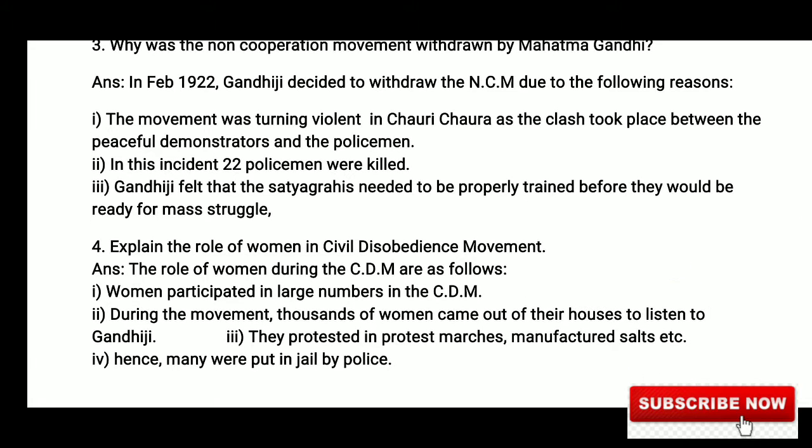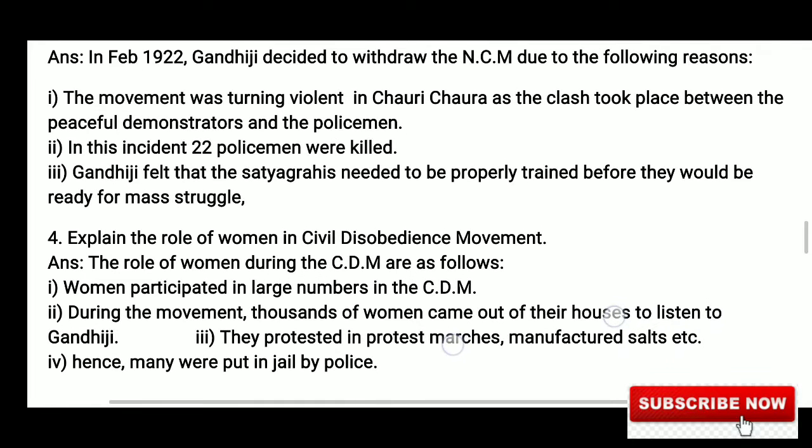Next question is, explain the role of women in the civil disobedience movement. So women participated in large numbers in the civil disobedience movement. During the movement, thousands of women came out of their houses to listen to Gandhiji. They took part in protest marches, manufactured salt, etc., and hence many were put in jail by the British police. Now let's discuss something about 5 mark questions.